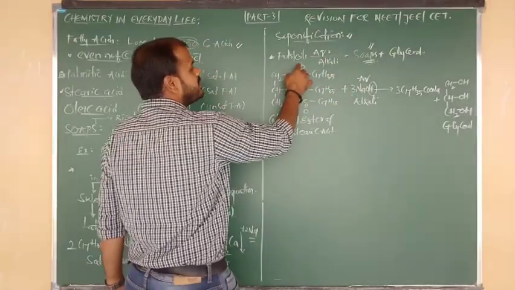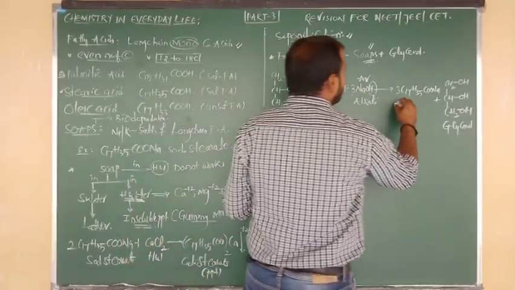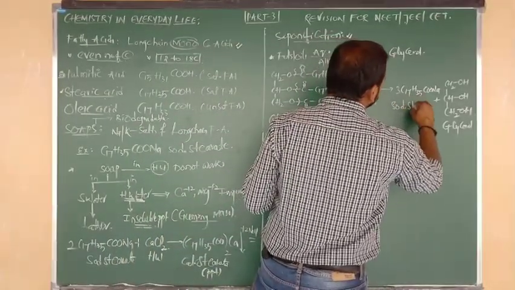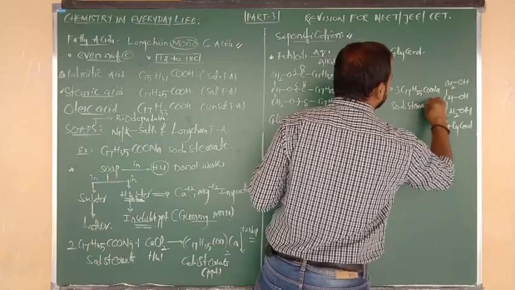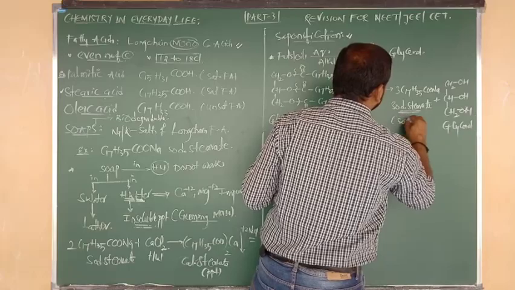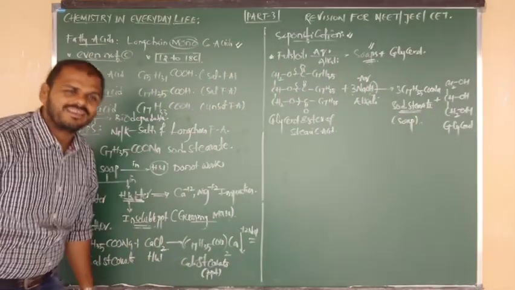Okay बेटा. Like these 3 moles are there, यहाँ पर भी 3 moles. Means here we are getting 3 moles of soap. The soap name is nothing but sodium salt of stearic acid, and also we can say shortly sodium stearate. This is your soap preparation बेटा. I hope you understand. Good.